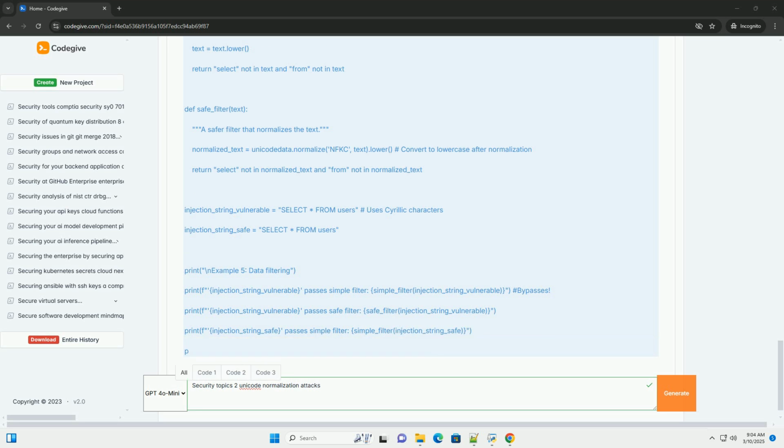By understanding the nuances of Unicode normalization and implementing robust mitigation techniques, you can significantly reduce the risk of these attacks and build more secure applications. Remember that secure Unicode handling is a crucial aspect of modern software development and should be treated as a critical security concern. Always stay updated with the latest research and best practices to protect your applications from evolving threats.